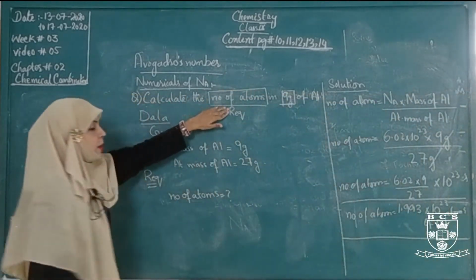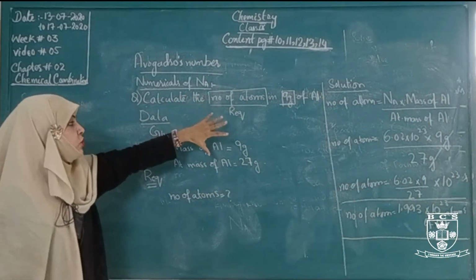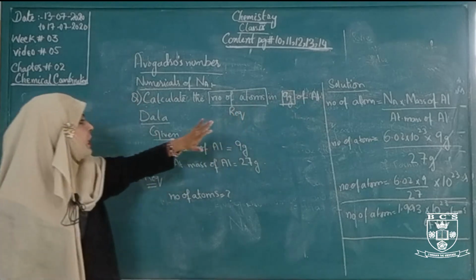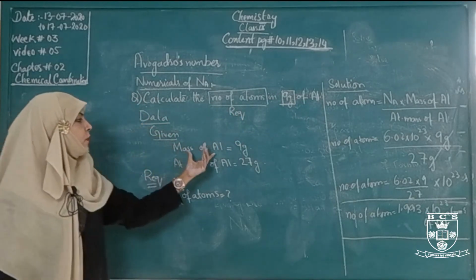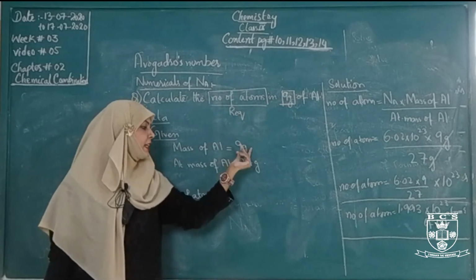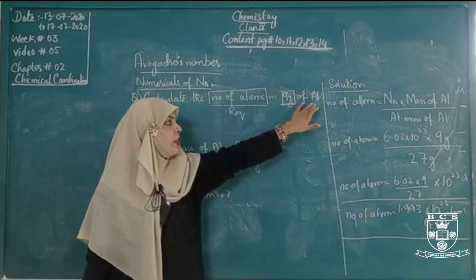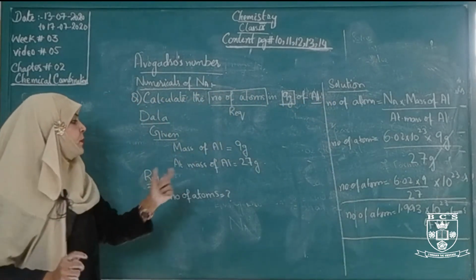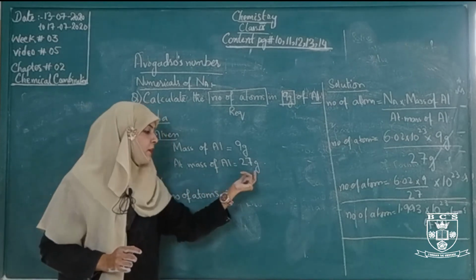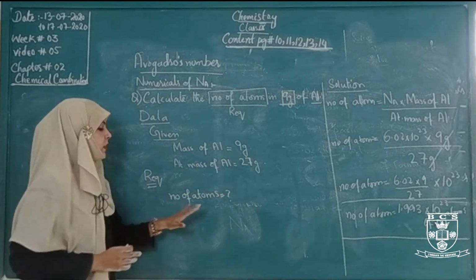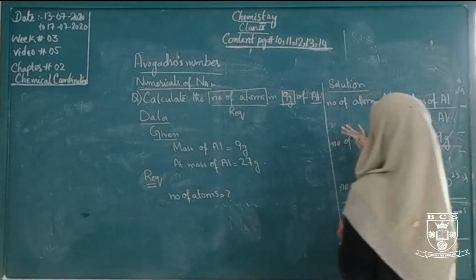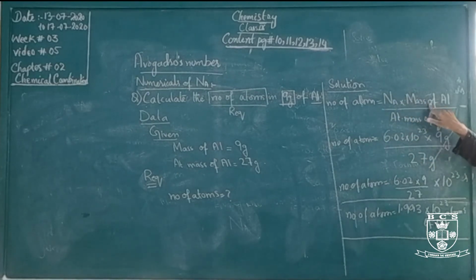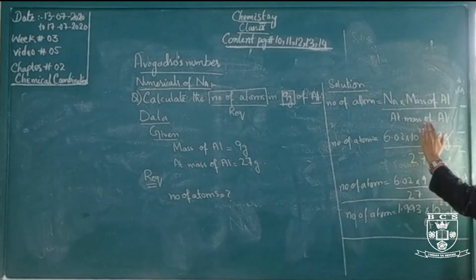To calculate the number of atoms, number of molecules, mass of atom, mass of molecule, in this situation you will apply the formula of Avogadro's number. Calculate the number of atoms in 9 gram of aluminium. Data given: write the head, mass of aluminium is 9 gram, and atomic mass of aluminium is 27 gram. We have to memorize these atomic masses. Then required: number of atoms. The number of atoms equals the Avogadro number, denoted by Na, multiplied by mass of aluminium and divided by atomic mass of aluminium.